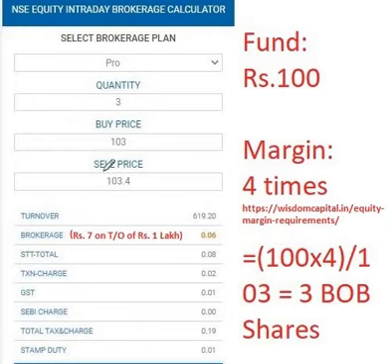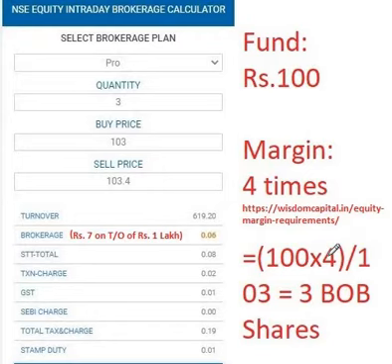This is the maths part. So let's say if you have a fund of 100, it could be 10,000 or 1 lakh. So let's consider it as 100 rupees. Margin that you get in intraday is 4 times. Now if you have any doubts, this is the website where you can find why I say 4 times. So the calculation is whatever funds you have, 100 into that many times, 4 times.